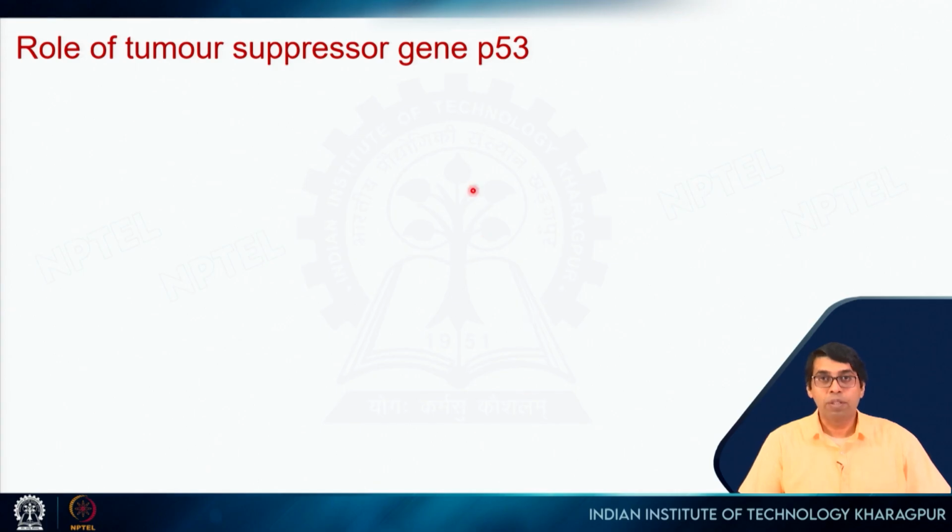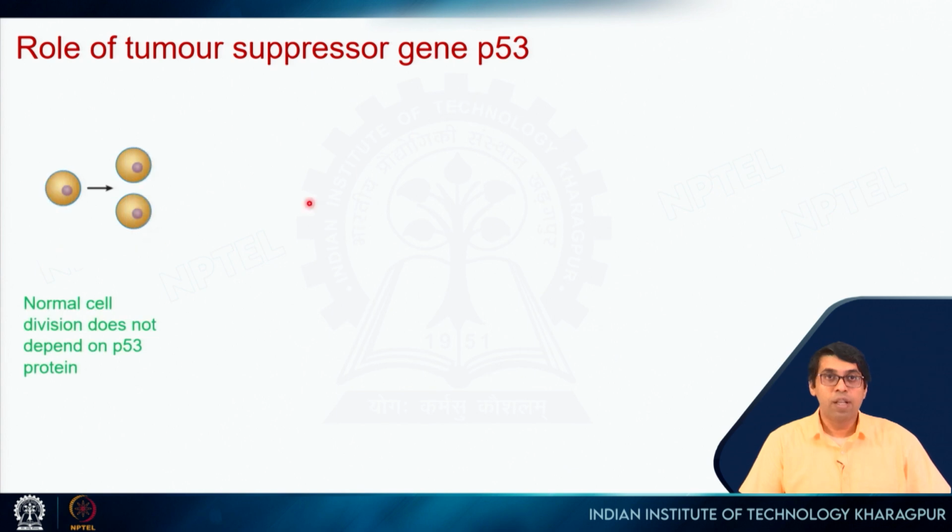Okay. So, I talked about p53, which is a tumor suppressor gene, right. In a normal cell, division does not depend on the p53 protein, because cell division is happening, there is no issue, right, everything is working fine.